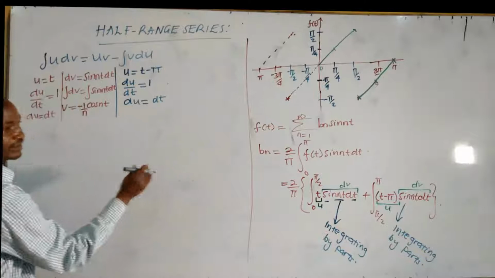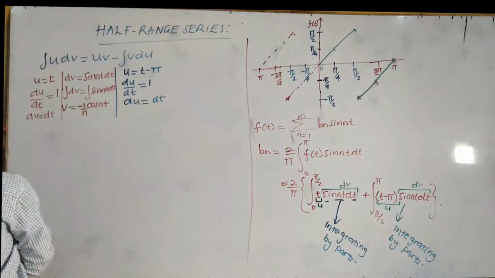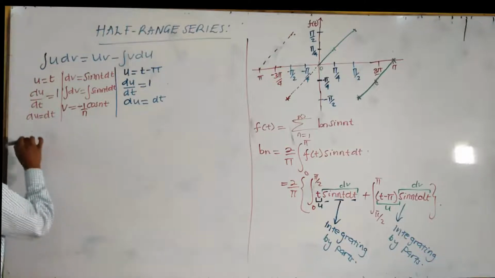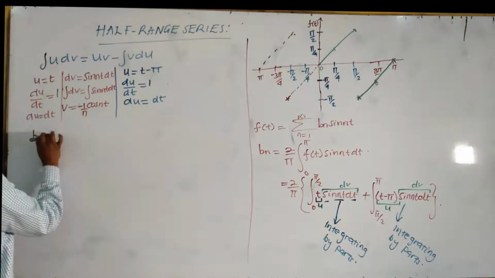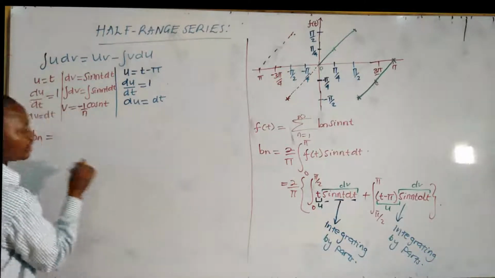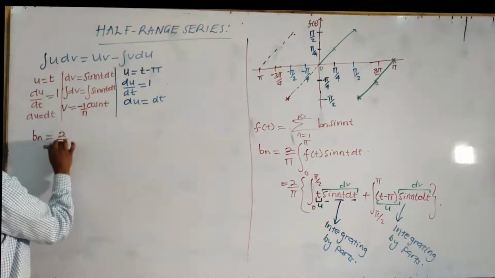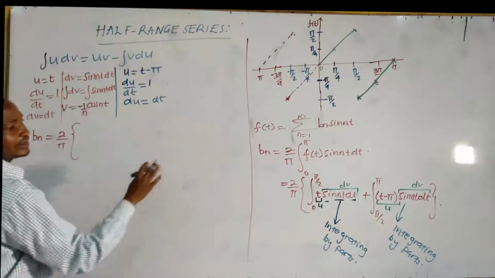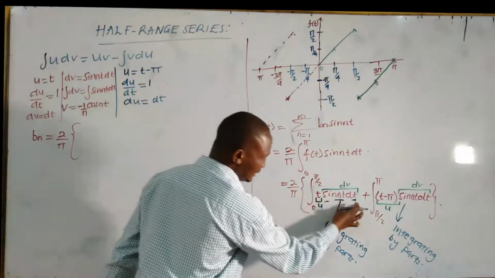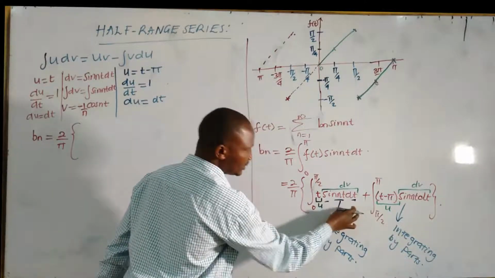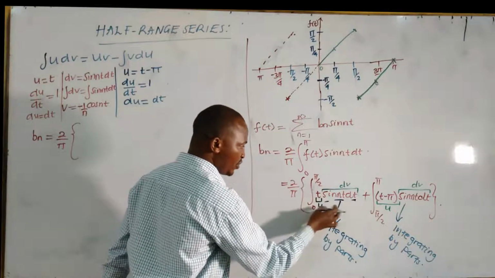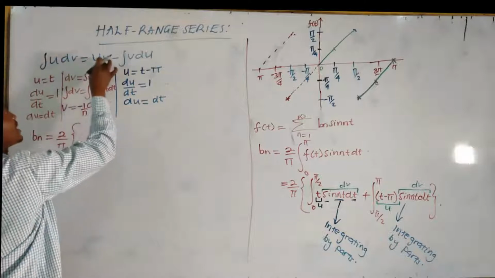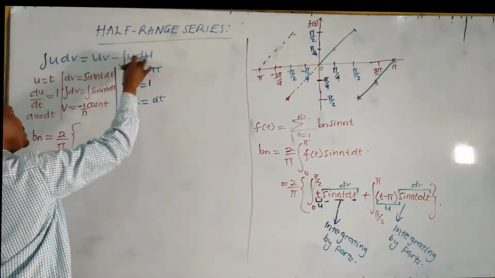Over there, we try to get Bn. We have Bn is equal to 2 over pi, open bracket, integrate t sin nt with respect to t, or integrate u dv. When you integrate u dv, you get uv minus integral of v du.